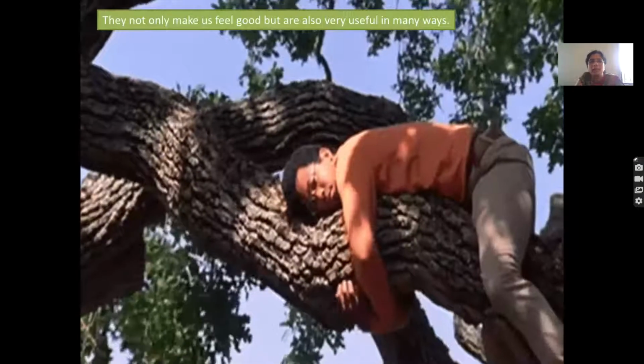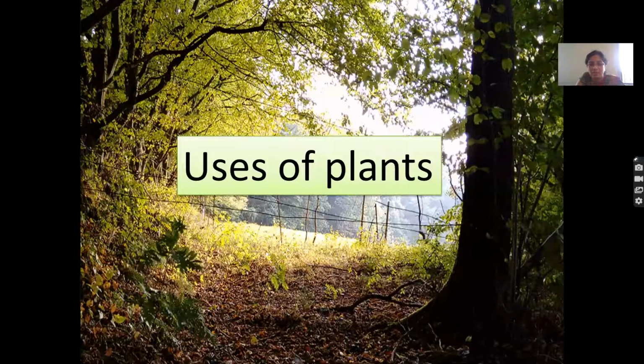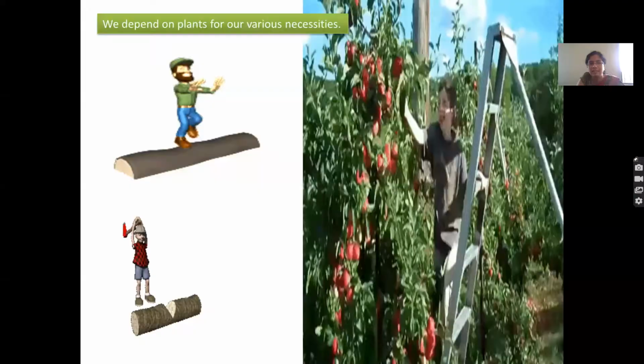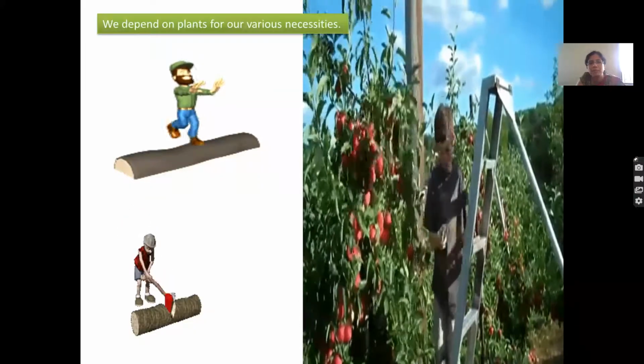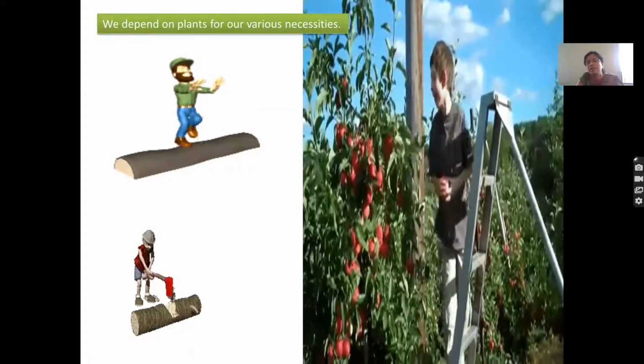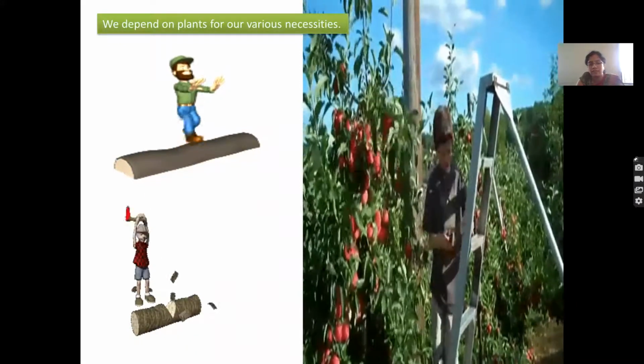We studied that plants are of great importance to us. Yes, they not only make us feel good, but are also very useful for us in many ways. So let us check out a few of the uses of plants. We depend on plants for our various necessities, correct? Plants give us various different things, or we make various different things from plants.